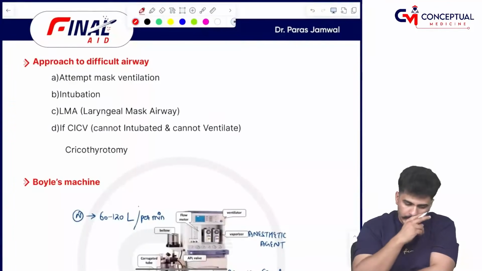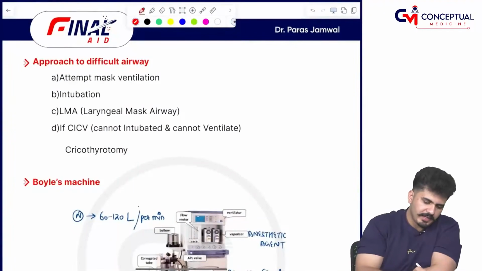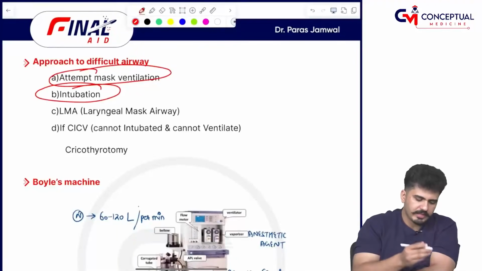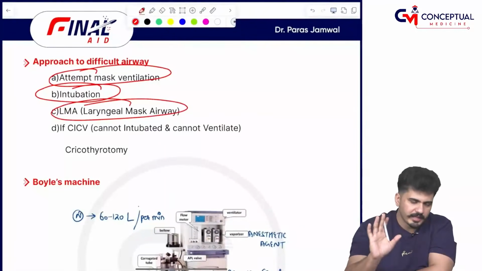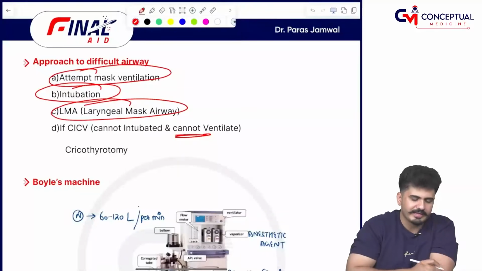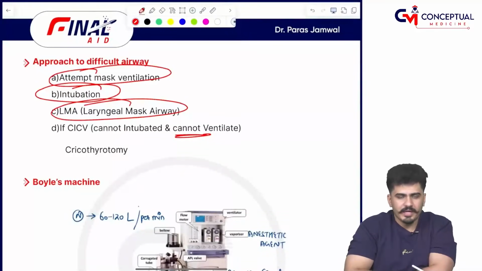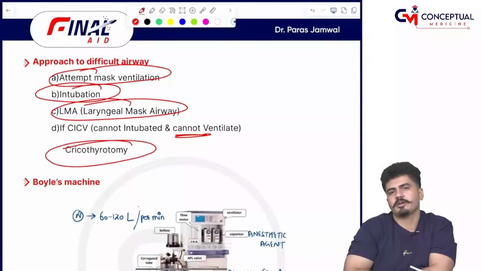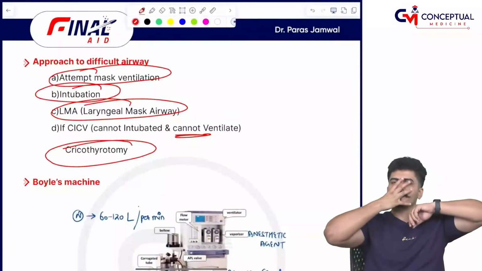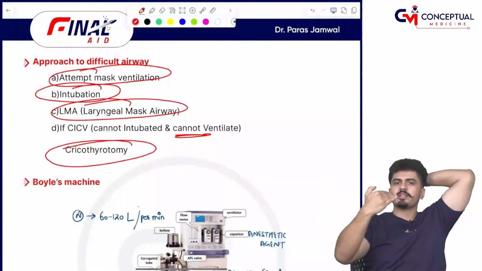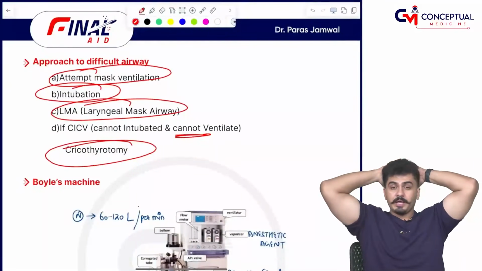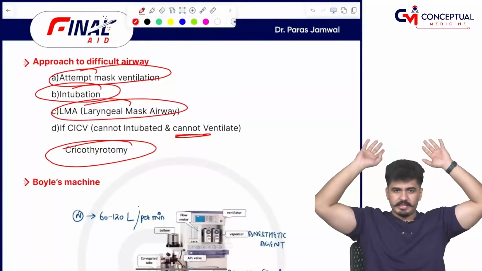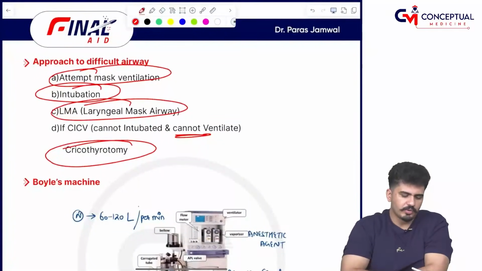Now, how to approach the difficult airway? First mask ventilation, after that intubate, and if it happens, fine; then if there is trouble in intubation also, laryngeal mask airway. If even after this it is not happening, then cannot intubate, cannot ventilate. This is CICV. In this condition you will go for front of neck access. So remember, first mask ventilation, then tried to intubate, if that also doesn't work then at least put a laryngeal airway, LMA ProSeal, all these. If even this is not working, then in the last step you will do front of neck access.